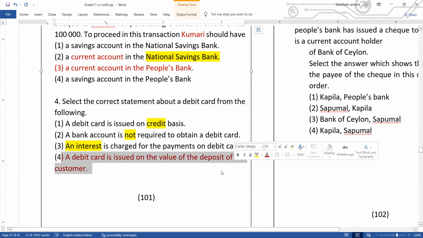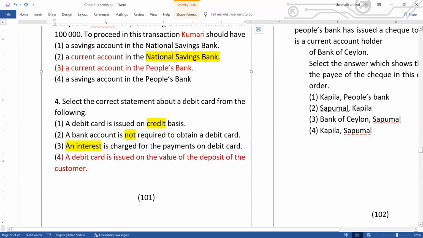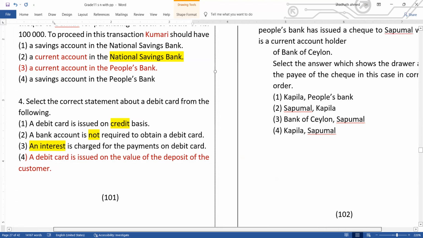A debit card is issued on the value of the deposit of the customer. What are they trying to say? You can obtain a debit card only for a current account and savings deposit. In a current account and savings deposit, you have to deposit money, then only you can use the debit card. That's what they say. How much you have deposited, that much value you can use by using a debit card. So the answer is number 4.